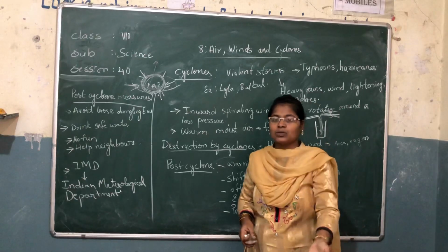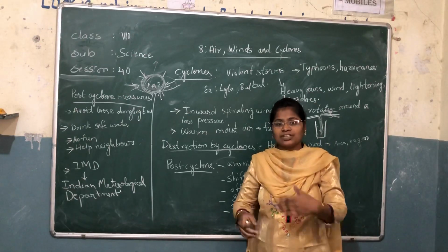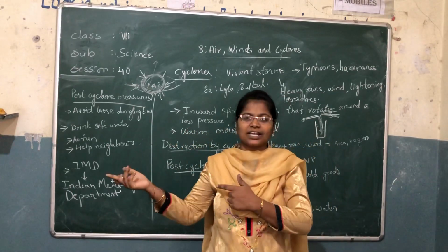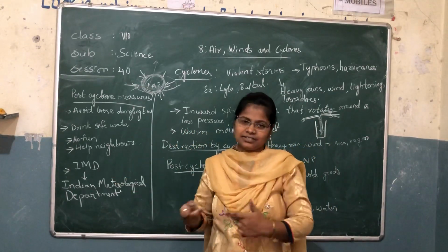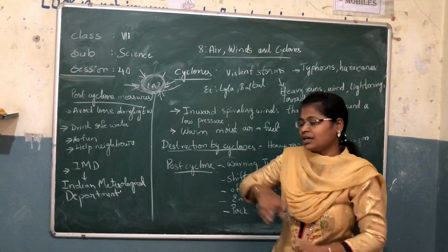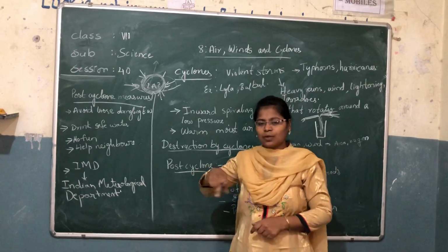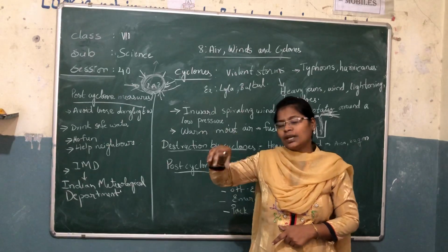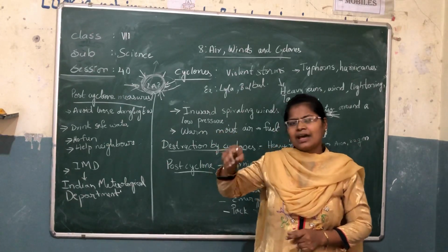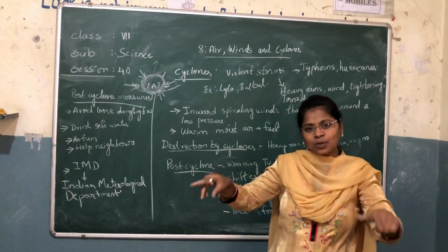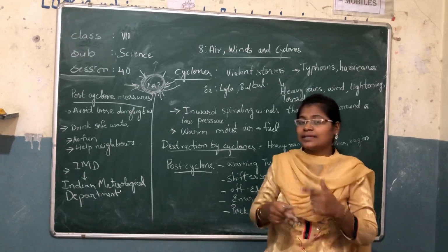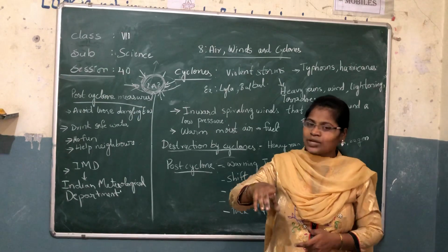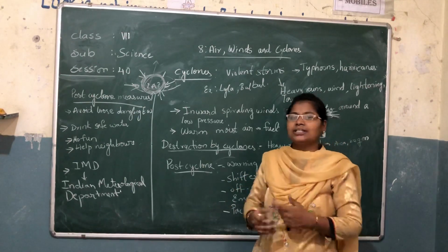If it occurs in the ocean, we will get rains, no? How? When a cyclone forms in the ocean, it will utilize the heat and moisture of the ocean water and increase its size.